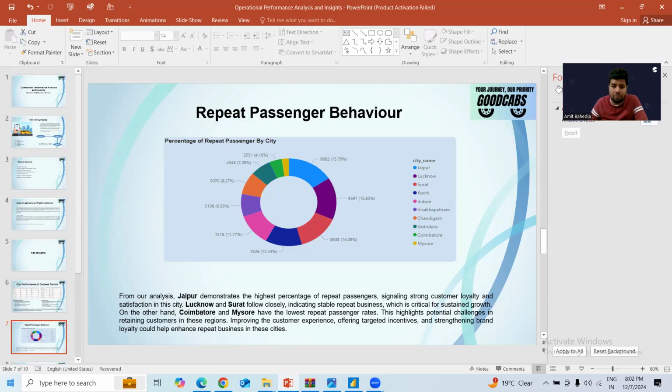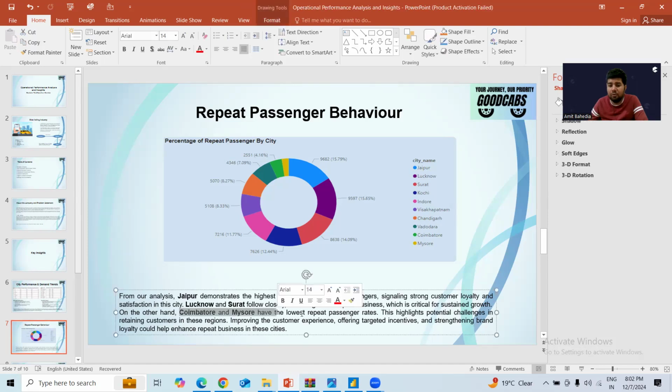So we can see Jaipur again demonstrates the highest percentage of repeat customers, followed by Lucknow and Surat. Coimbatore and Mysore have the lowest repeat passenger rate. So for every metric, we can say there is a focus city for the company.